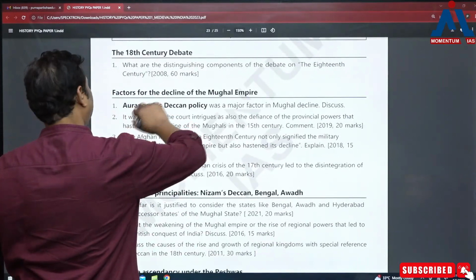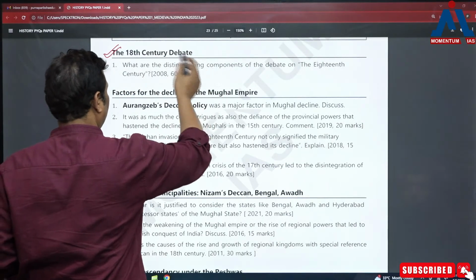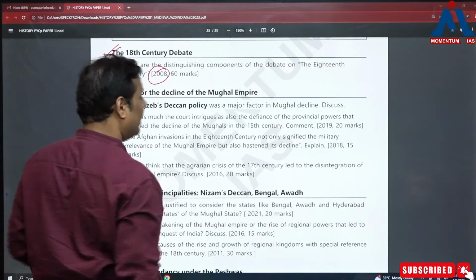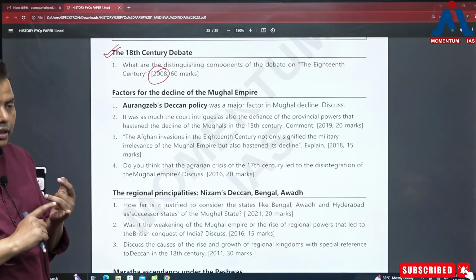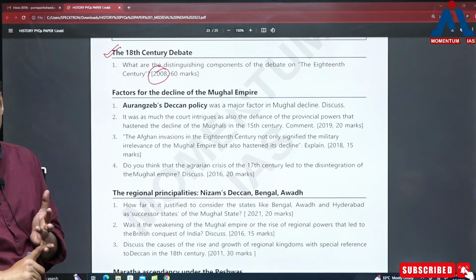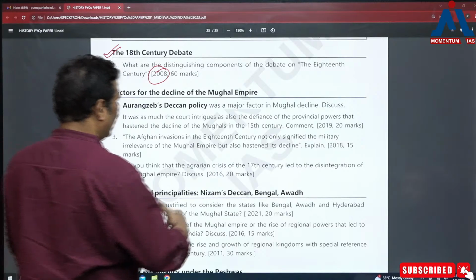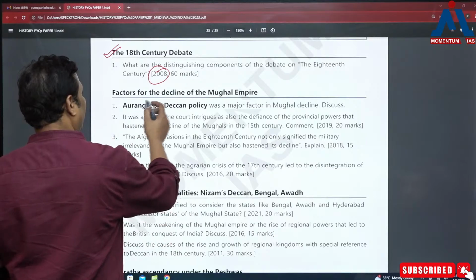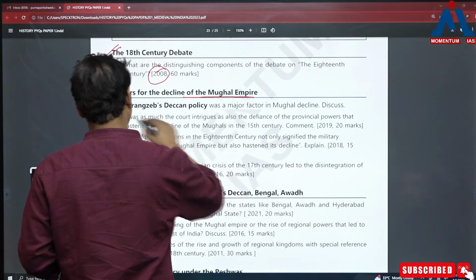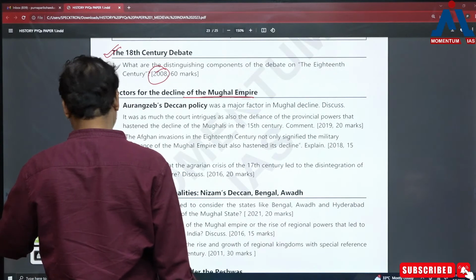आई डोंट नो व्हाई, बट 18th century debate is an important topic, but they have not asked the question. Like 2008 was the last year when directly they have asked the question, but they can ask questions on the condition of economy and society in 18th century. This is a new dimension that can be asked to you, and be ready for this. So directly debate नहीं भी पूछेंगे कोई बात नहीं, but economy और society पे पूछेंगे. Then factors for the decline of the Mughal Empire, ये तो important question है और ये रहेगा. ठीक है, हिंदुस्तान जिंदाबाद है और रहेगा.